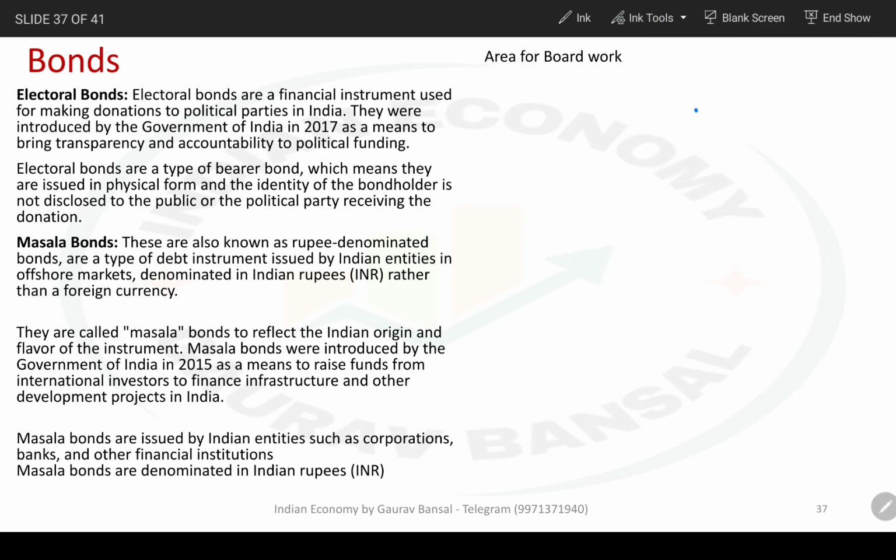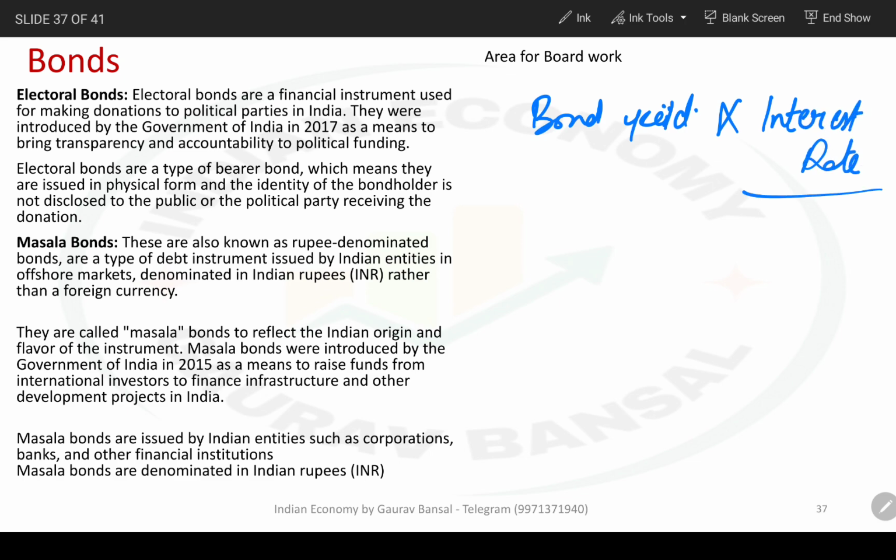Okay, so let us get back to this. There are 2-3 concepts related to bond yield. First of all, it is directly proportional to interest rate. Remember this simply.